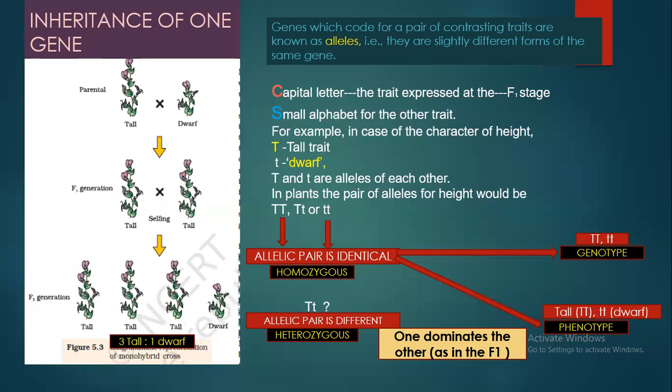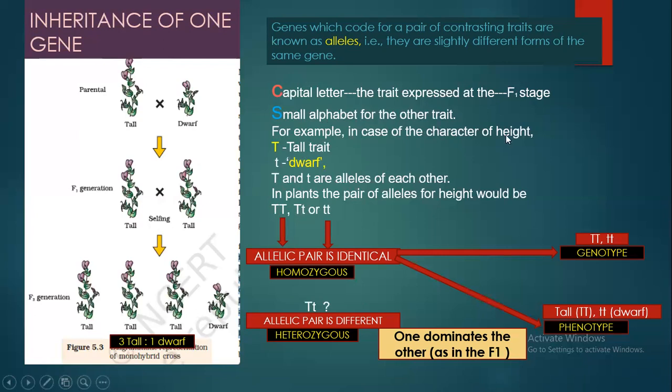So in order not to confuse, he made a nomenclature, and he said that a capital letter will be used for the trait that is expressed at the F1 stage, and a small letter will be used for the other trait which was expressed in the F2 generation.